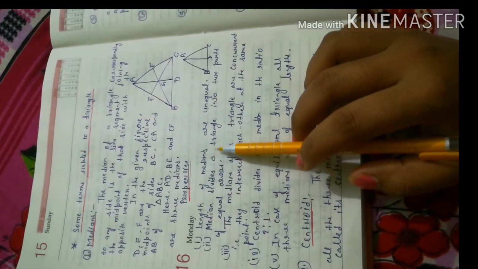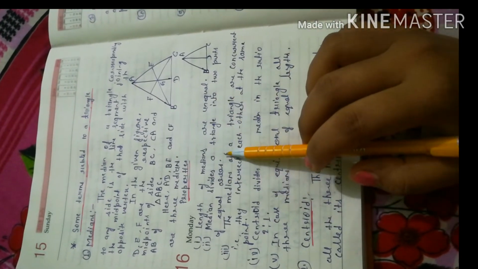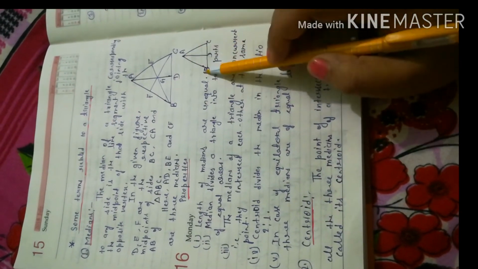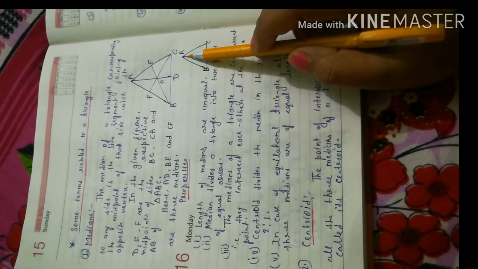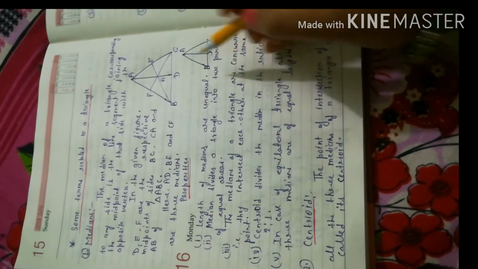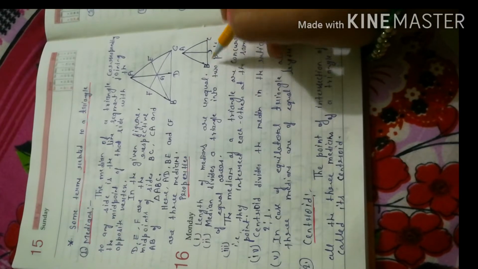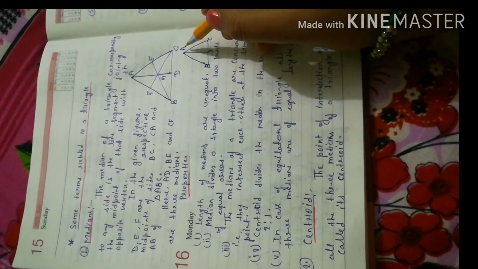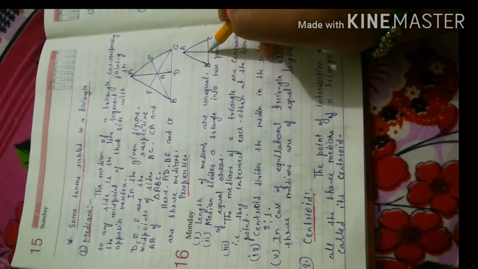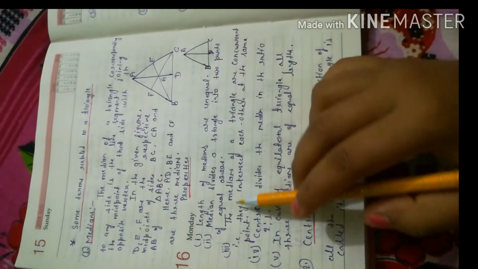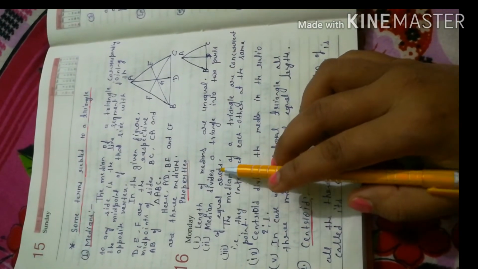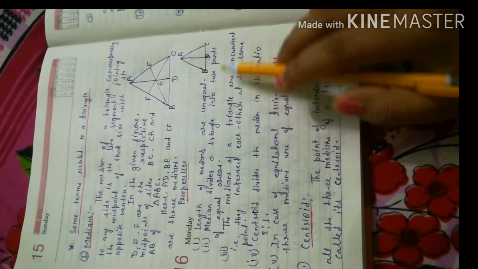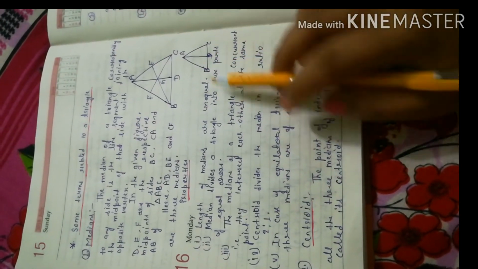Medians divide a triangle into two parts of equal area. Suppose ABC is a triangle and AD is a median, then the area of triangle ABD equals the area of triangle ADC. That's why I have written that the median of a triangle divides a triangle into two parts of equal area.